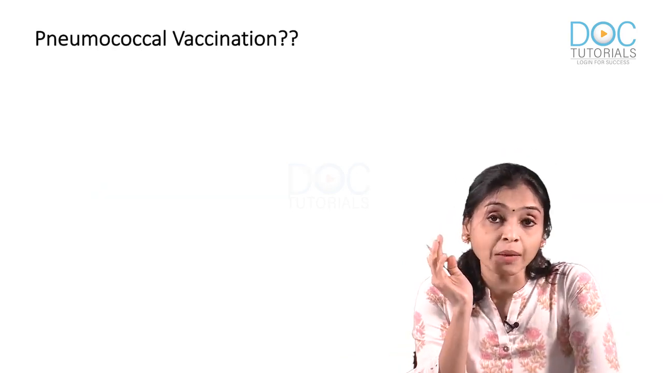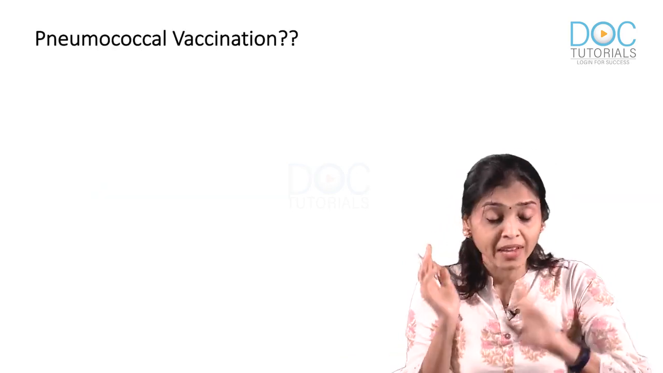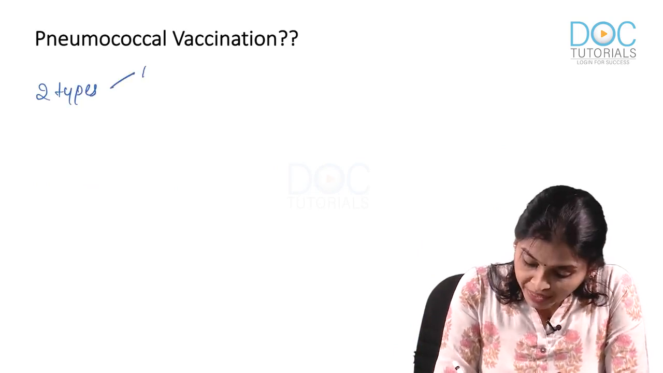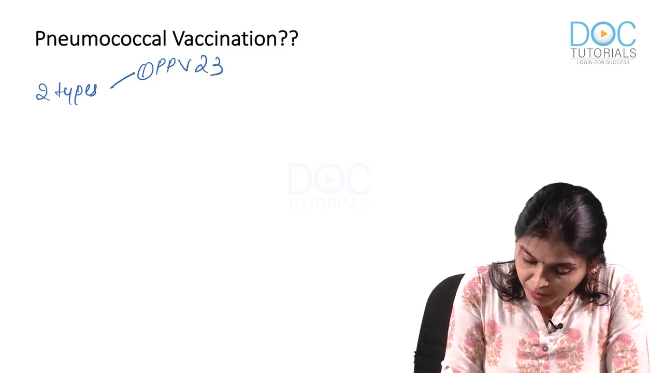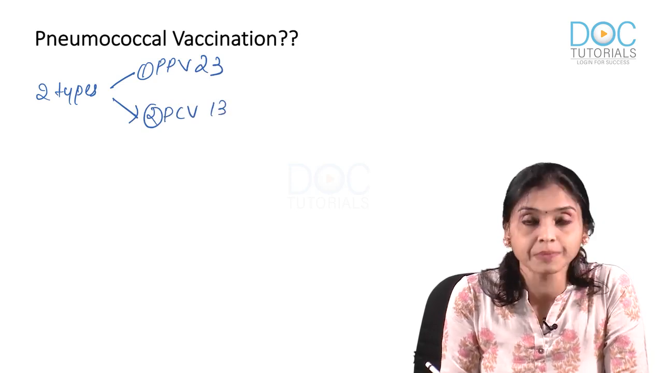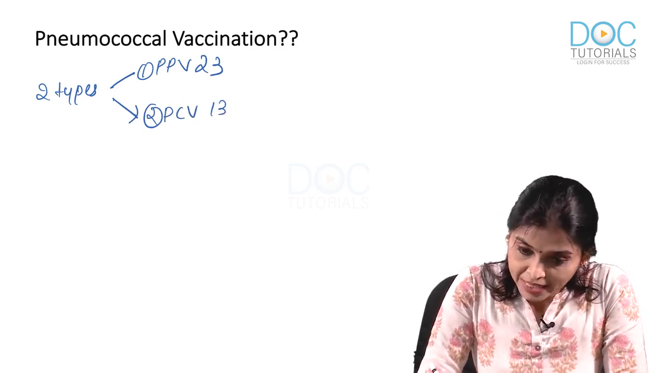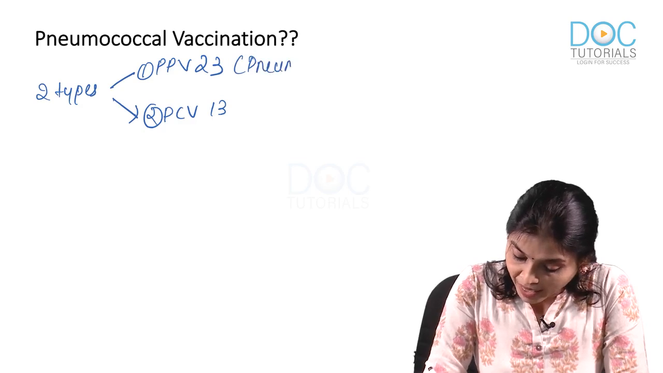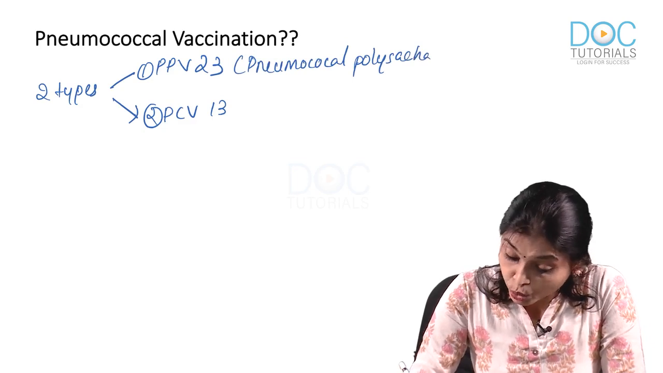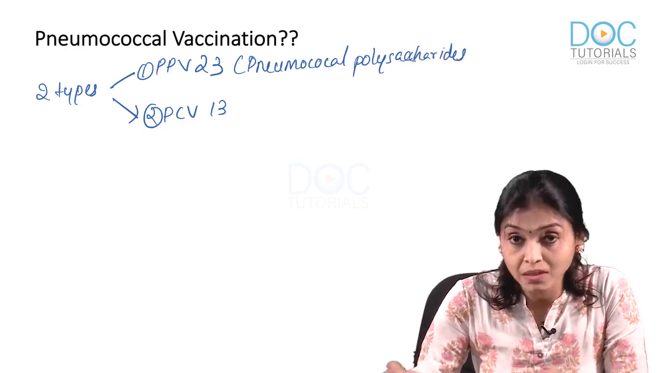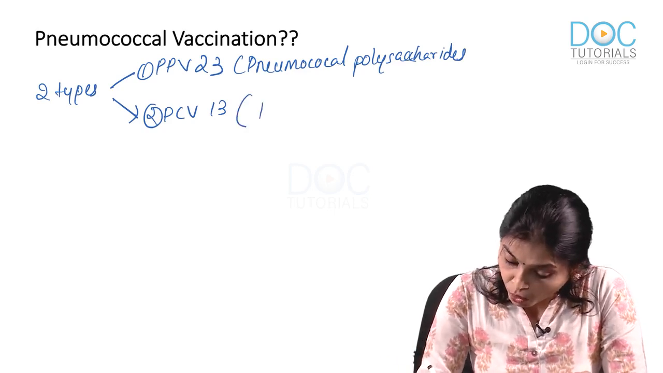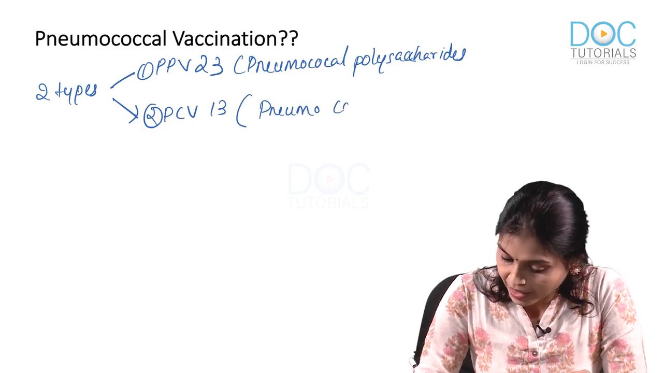Now, let us see the MCQs from pneumococcal vaccine. We have 2 types of pneumococcal vaccines. Which are they? First is PPV23, which is against 23 serotypes, and the second is PCV13. Now, what is the full form of PPV23? It is pneumococcal polysaccharide vaccine. There are two C in pneumococcal, okay. I may miss, but you read it correctly. Pneumococcal polysaccharide vaccine, and PCV is pneumococcal conjugate vaccine,